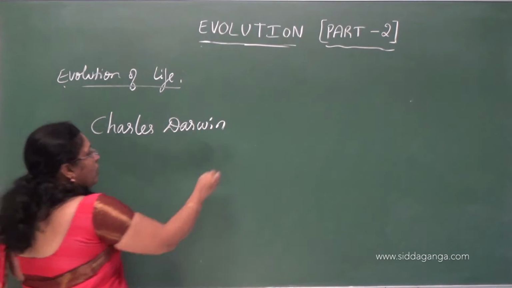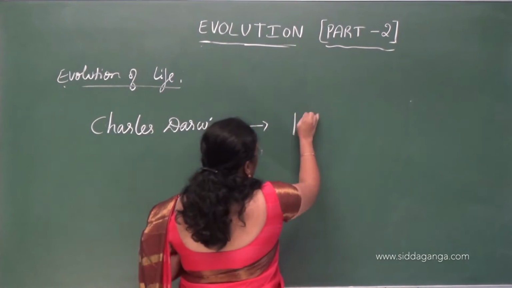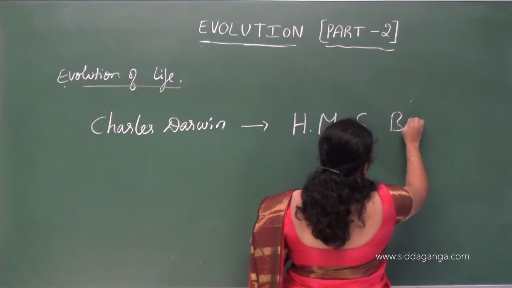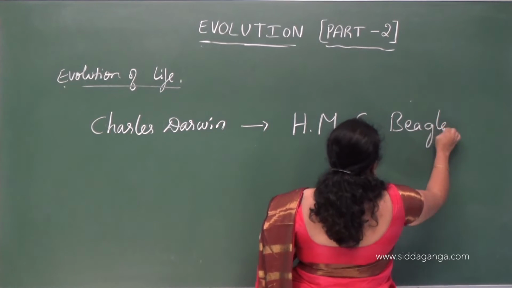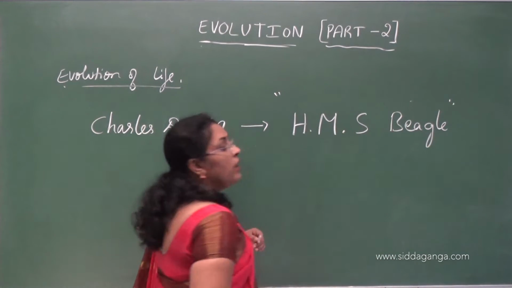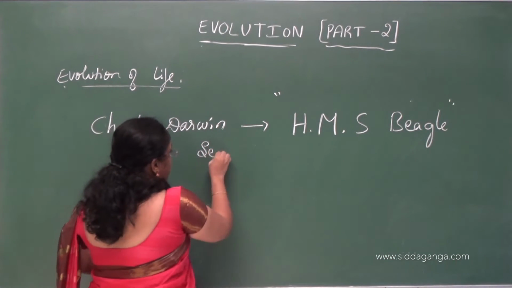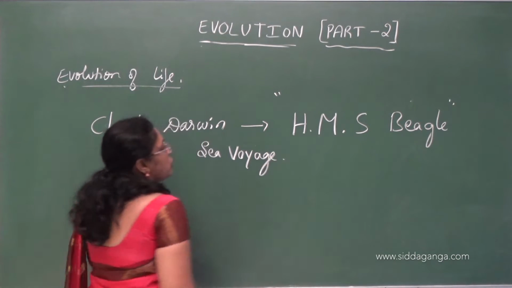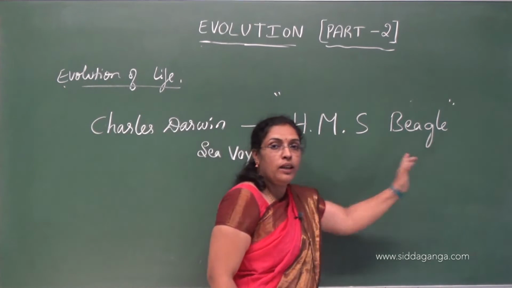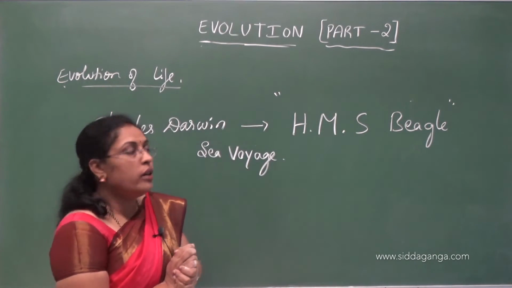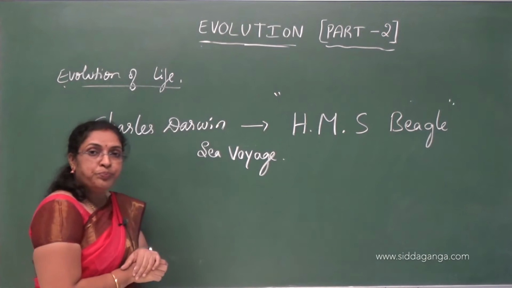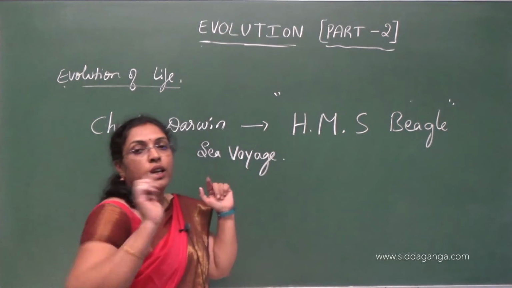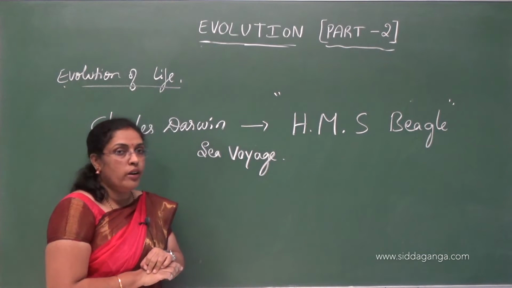Charles Darwin, this is very important, the ship name. He did a sea voyage by using the ship named HMS Beagle around the world. Charles Darwin took the ship HMS Beagle and he went around the world.